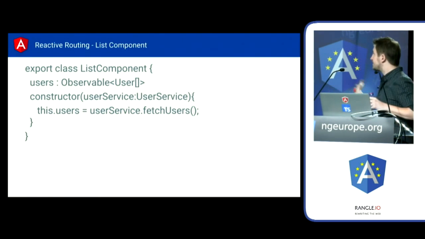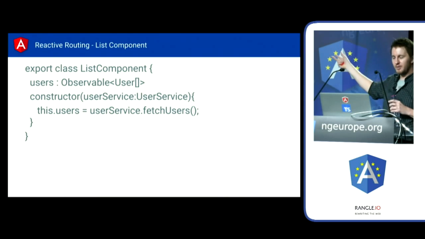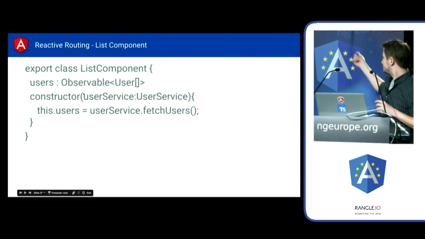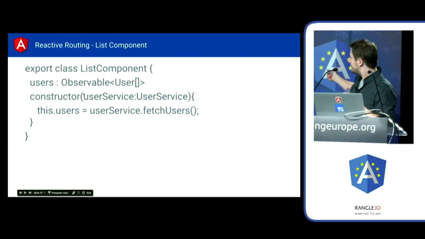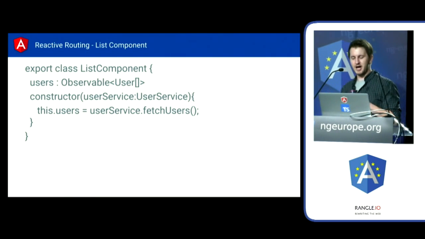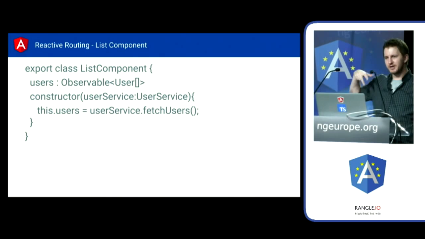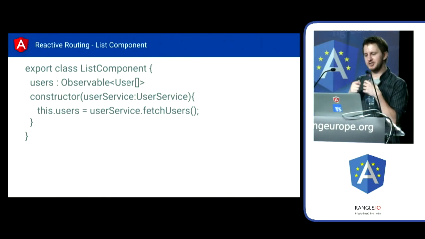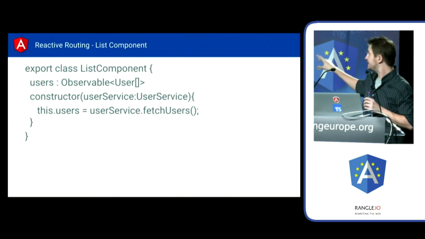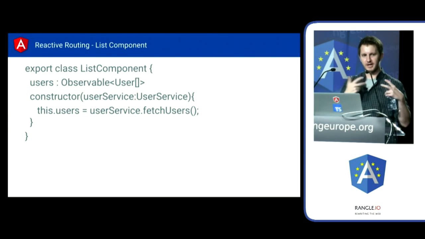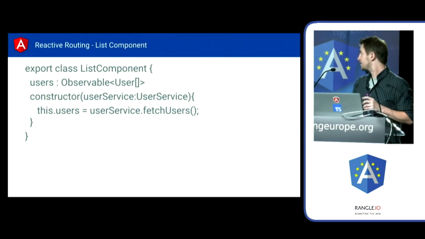So if we think about the left side, that's going to be a list component, right? We'll call that our list component. We're going to just bring in an imaginary user service here. This user service is going to have a fetch users method, which returns an observable again. So this user becomes an observable of user. We're just going to assign that. I really like this because, again, there's no real logic in here. There's nothing really happening. You don't have to think about this too much. It's just a question of basically using this component to connect your service and its data to your view, right? It's a very thin layer, a very nice, easy to reason about kind of connector.